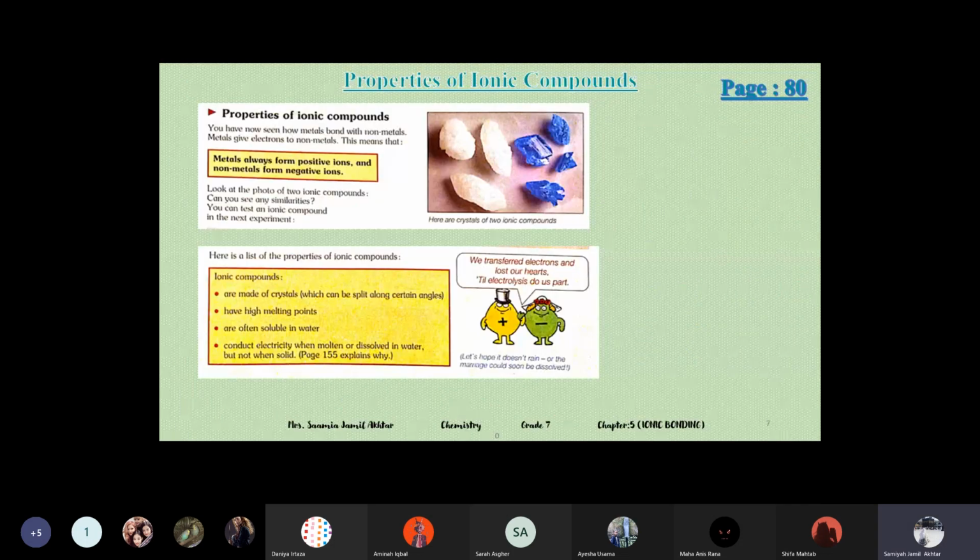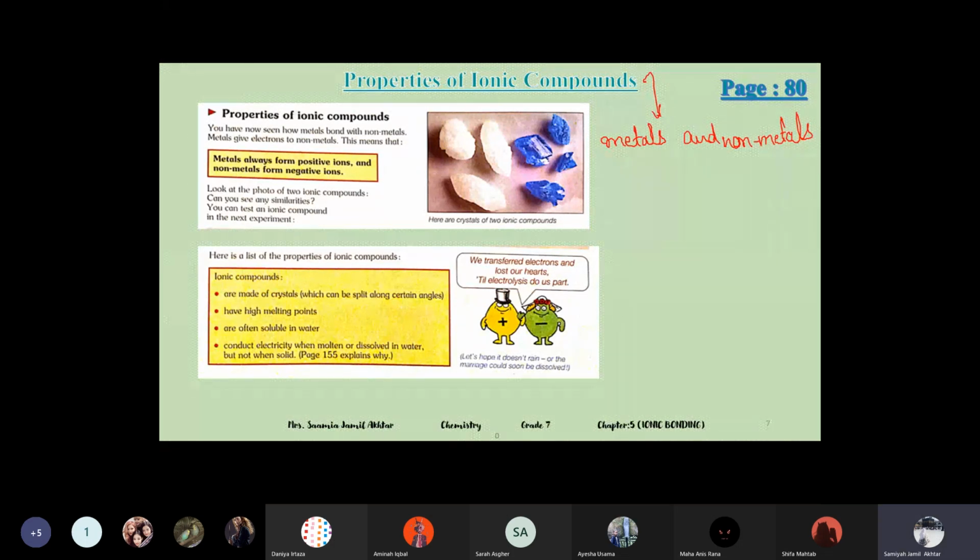Already we know that ionic compounds are formed between metals and non-metals. If a compound is in front of you and they ask whether it's an ionic compound or covalent compound or any other compound, you can identify it by seeing whether these elements are metals and non-metals.